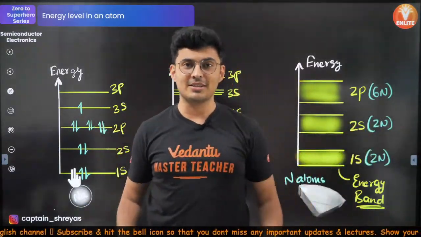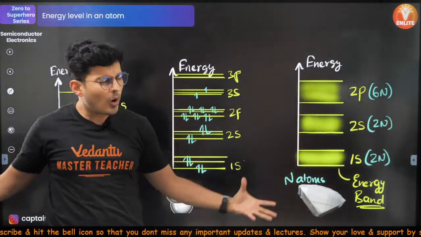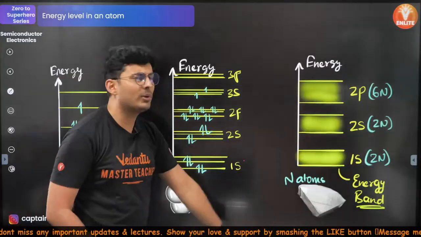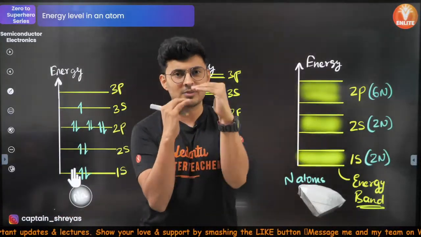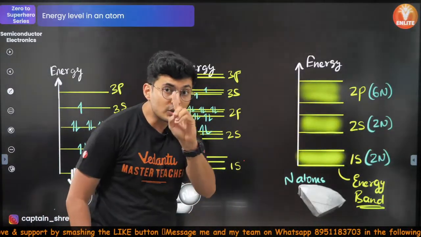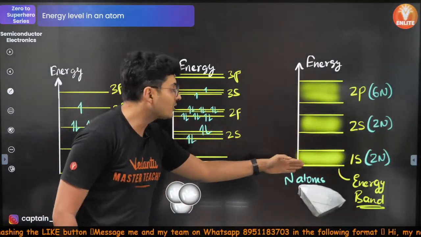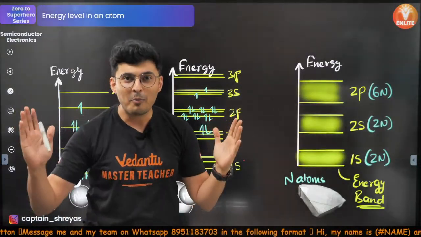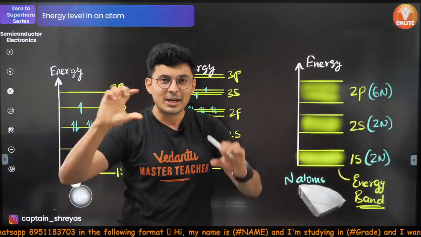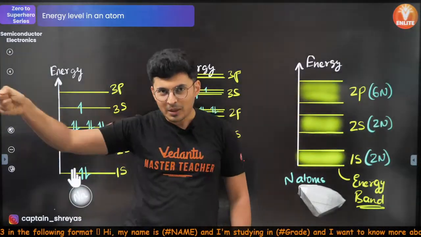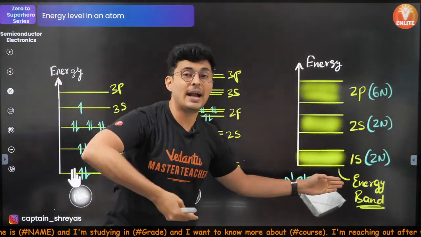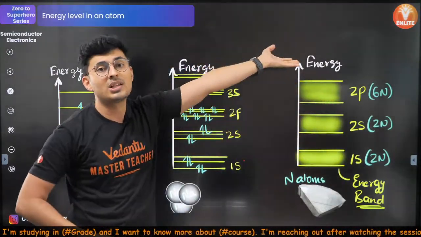These are molecular energies. And when so many atoms are there, these lines become so close, you virtually can't distinguish between them. You hardly can make out the difference between 2 or more lines. Hence, because you cannot distinguish between these lines, that's why it is called a band. Like you take a paintbrush and you paint on your canvas, it becomes a band. So you cannot distinguish between the lines. You have 1s band, 2s band, 2p band, and so on and so forth.